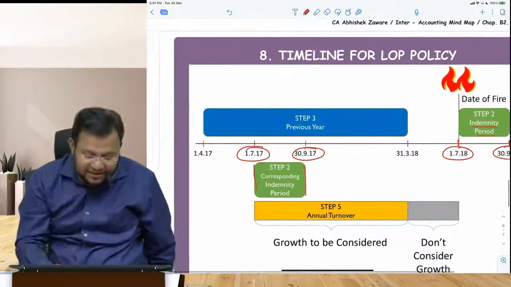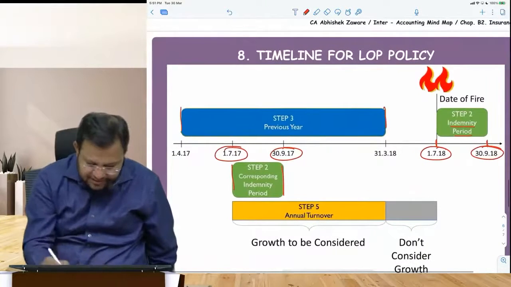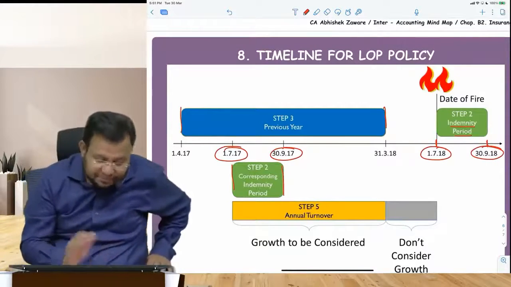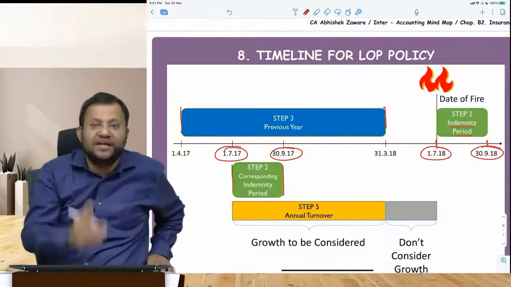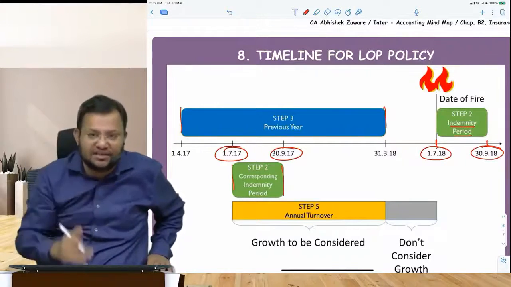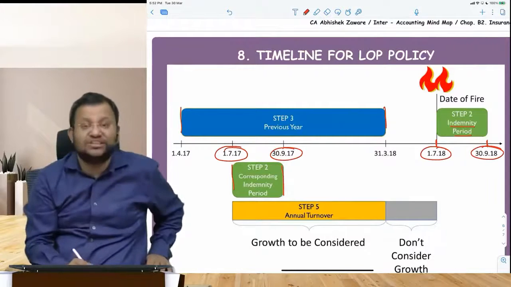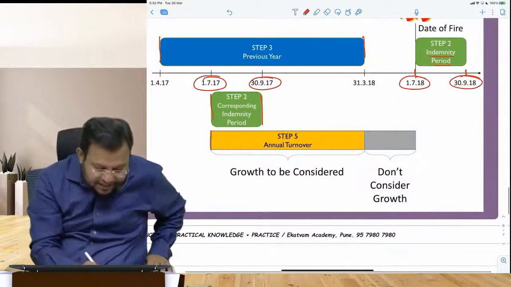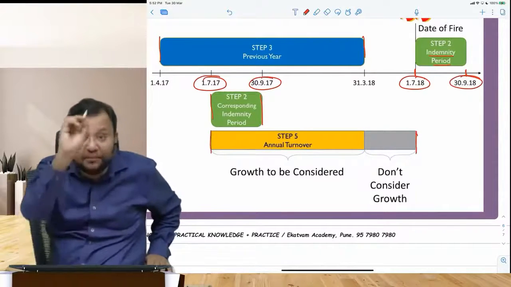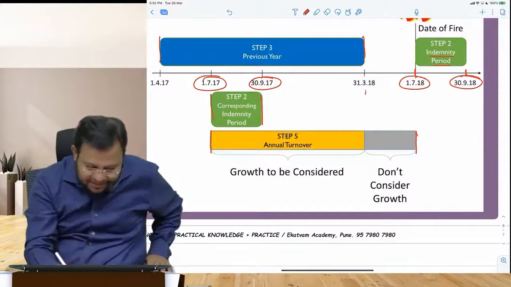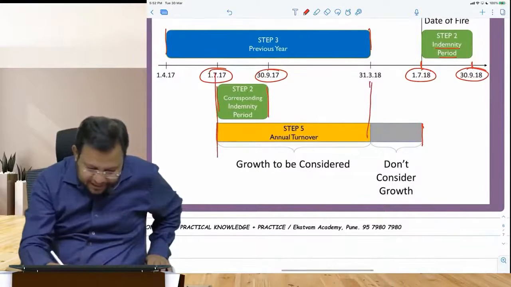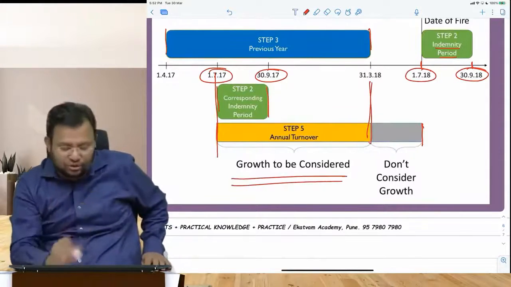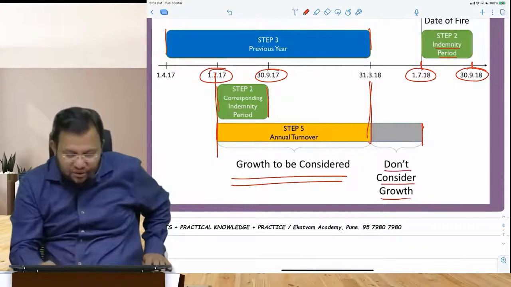Then you have to find previous accounting year. So whatever is a previous year, fire took place on 1st July, books of accounts were closed on 31st March. That is a previous accounting year. And then you have to also identify immediately preceding previous year, that is relevant for the purpose of calculation of SPAT, standard profit on annual turnover. So immediately preceding 12 months, you should identify. Remember, out of that, some months are in the previous accounting year and some months are going to be in current accounting year. Whatever months are there in the previous accounting year, you have to add a growth to it. And whatever months are there in the current year, you are not supposed to add a growth.